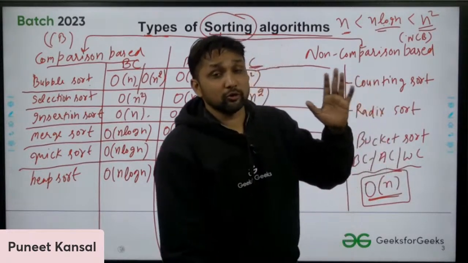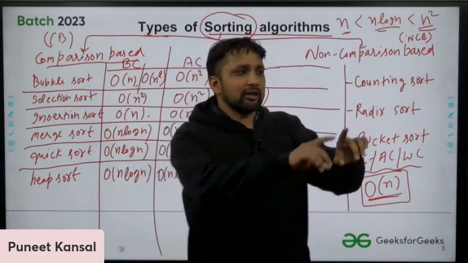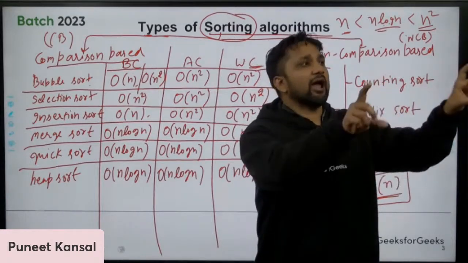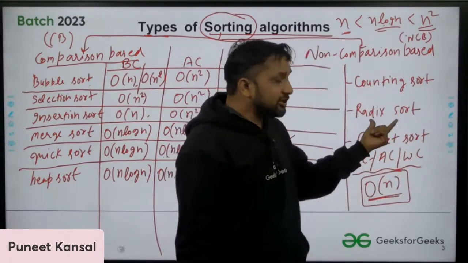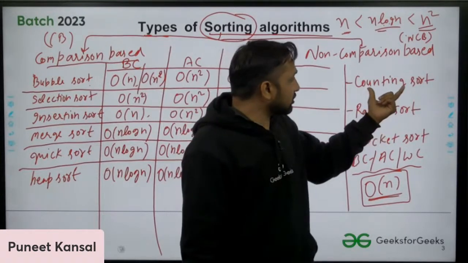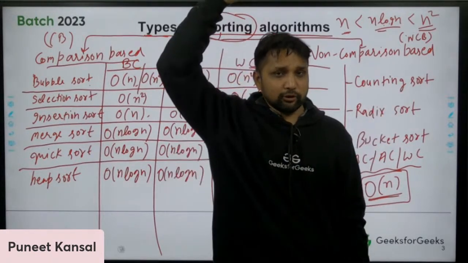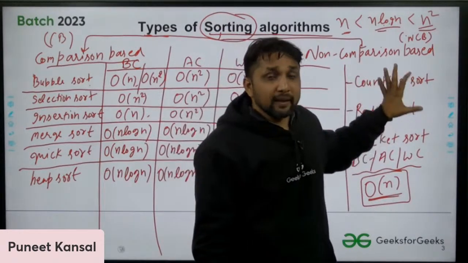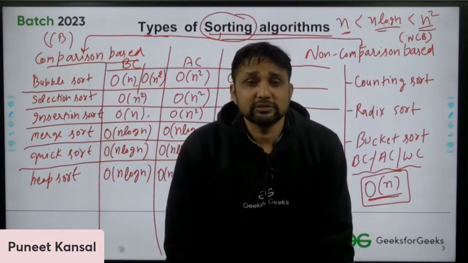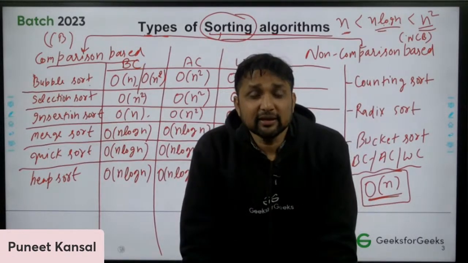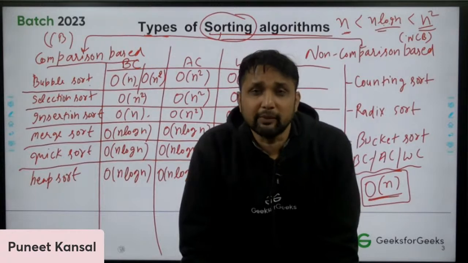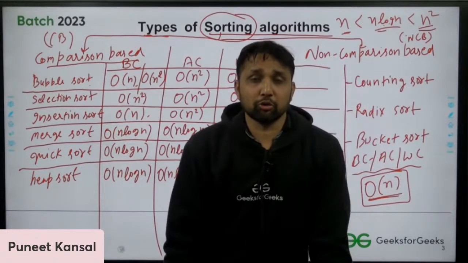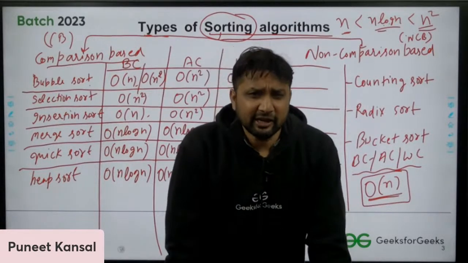We should not bound the user. They are bounding the user: only give small inputs, only give input of 3 digit or 4 digit or 5 digit. Radix sort is bounding like that. Counting sort is bounding: don't give too large an input. So what I want to say is that non-comparison based sorting algorithms have their limits. They bound the input. Comparison based sorting algorithms do not bound the input. You can give any type of input.